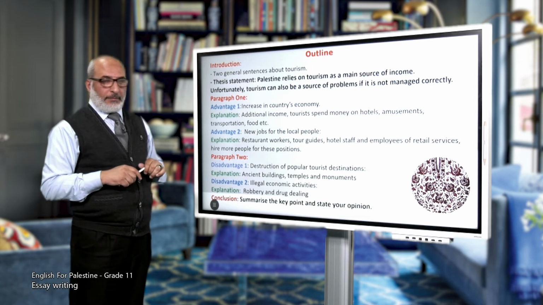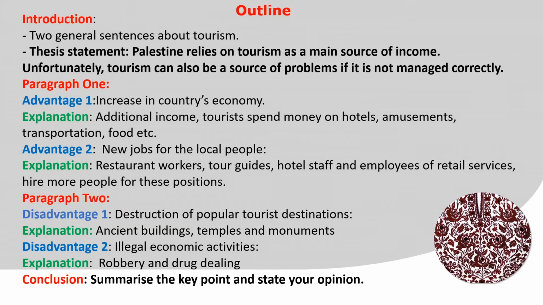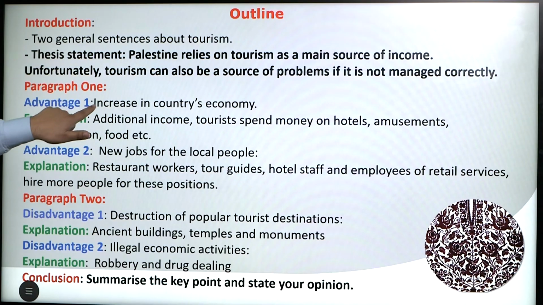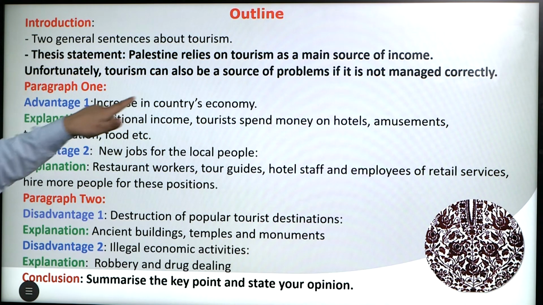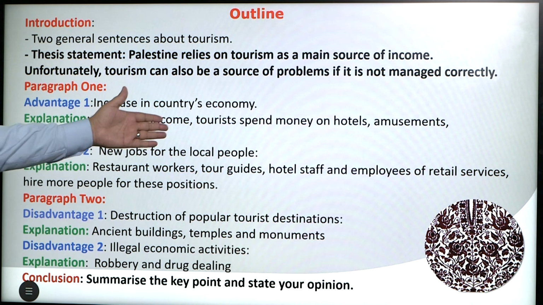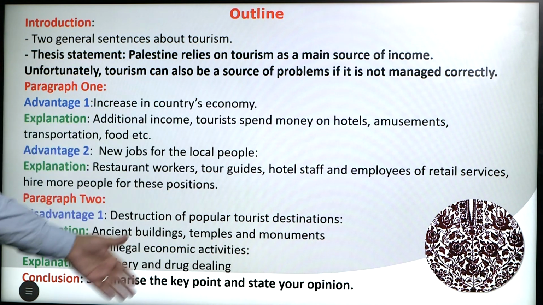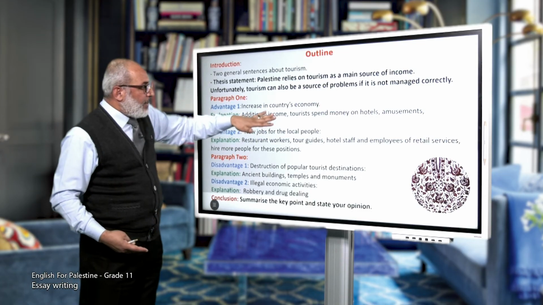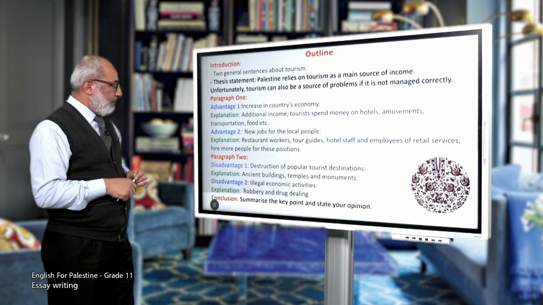Paragraph 1. In paragraph 1, write the first advantage of tourism in Palestine. I give you one here, so you can write more about it in your essay: increase in the country's economy. Then try to explain this idea by adding more information. I give you here additional income, tourists spend money on hotels, amusements, transportation, food, etc. So these are examples to explain your idea.